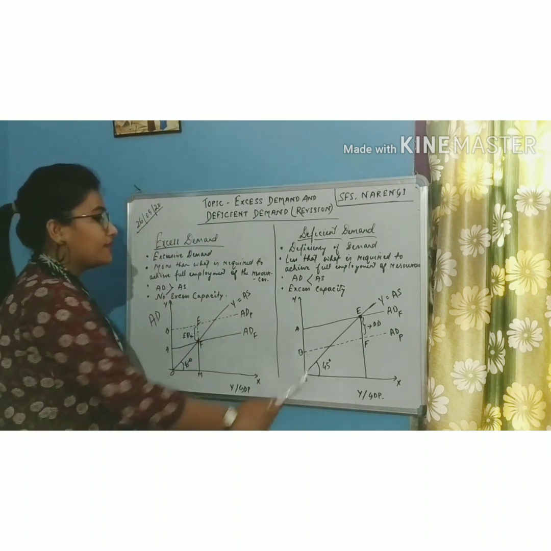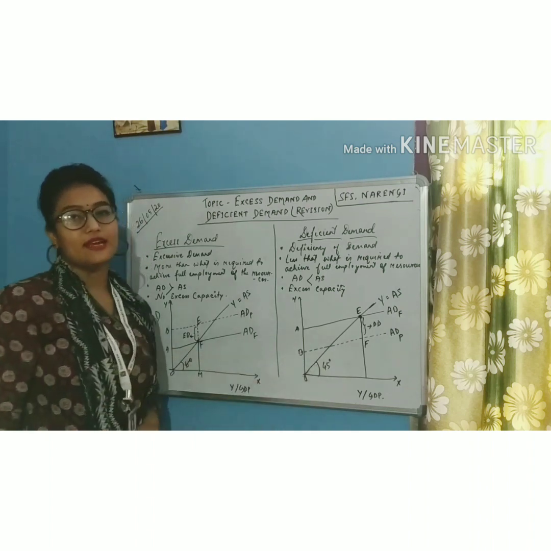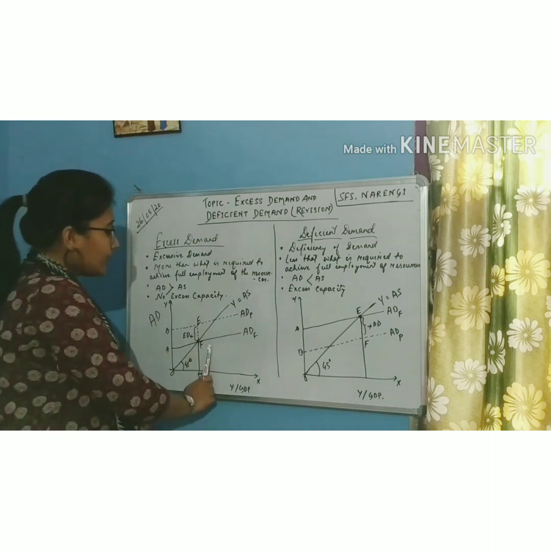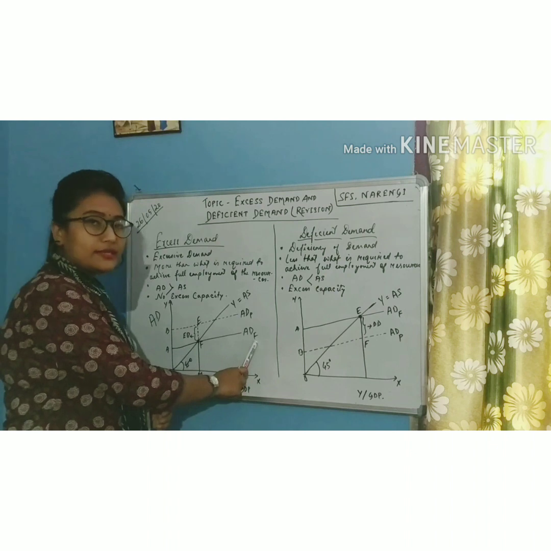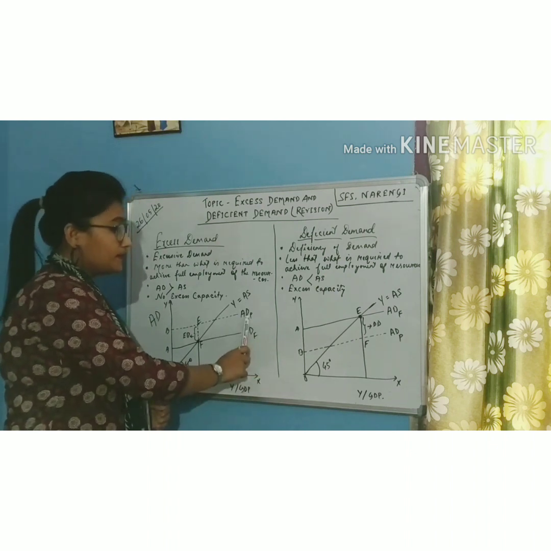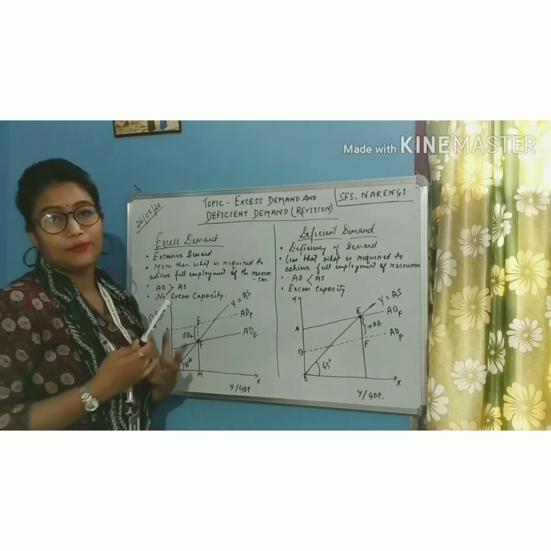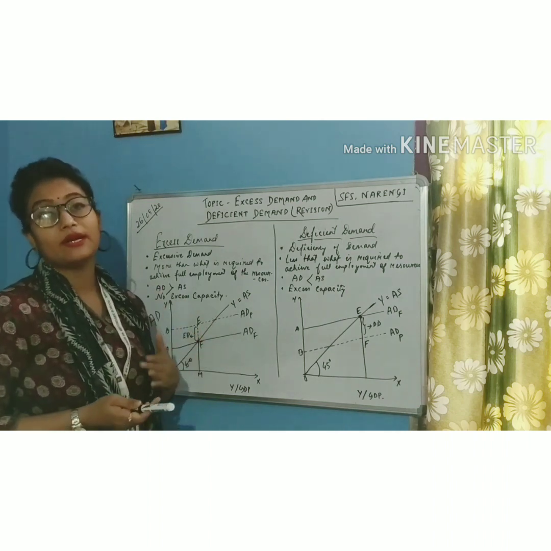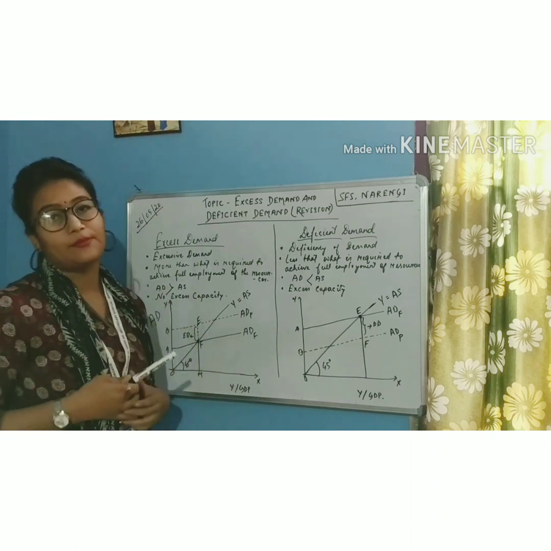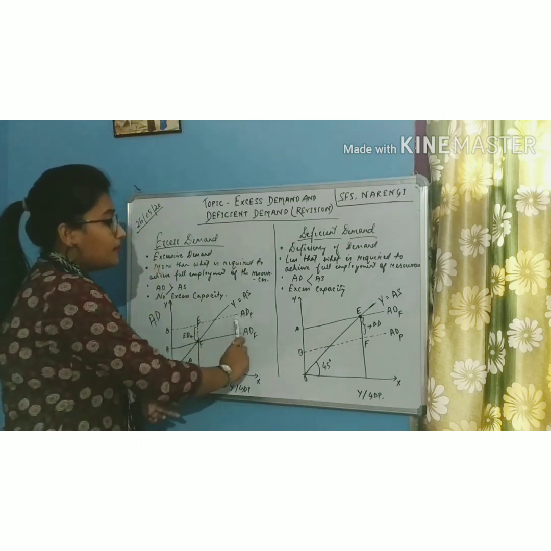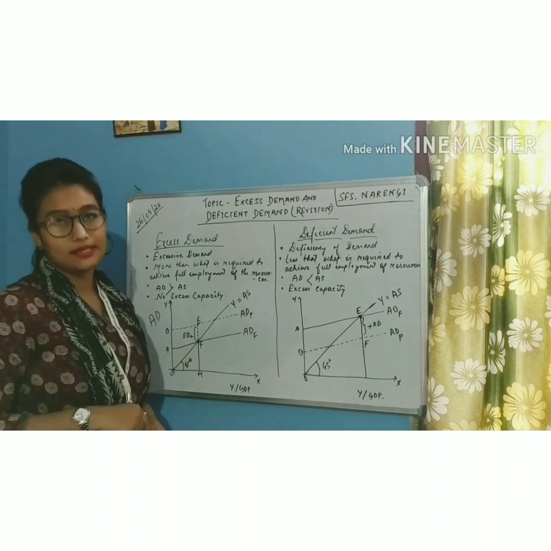So these are the diagrammatic illustrations of both excess demand as well as deficient demand. In case of excess demand, students, the full employment aggregate demand is less than the planned aggregate demand. That means the amount of expenditure that the people in the economy are intending to make is more than what the resources available can produce, such that planned aggregate demand is more than full employment aggregate demand.